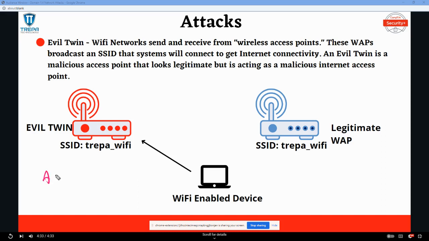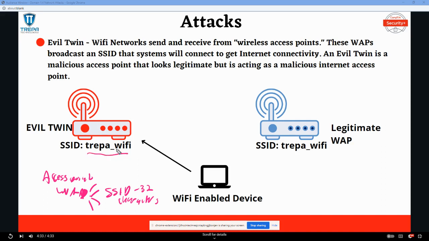So again, that access point, or that WAP, is going to broadcast an SSID, which is a 32 character length maximum name for your wireless network. So here we have Trepa underscore Wi-Fi.